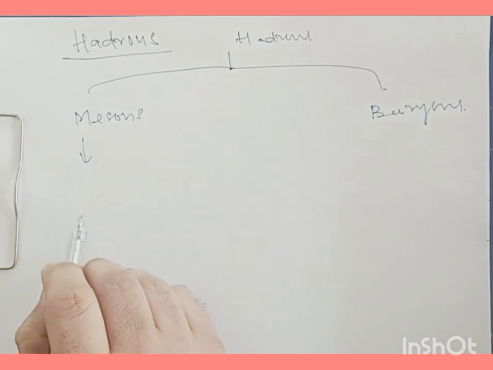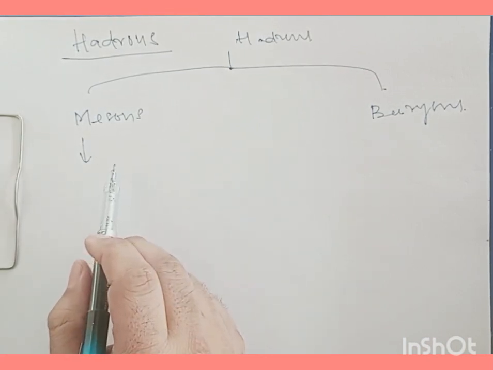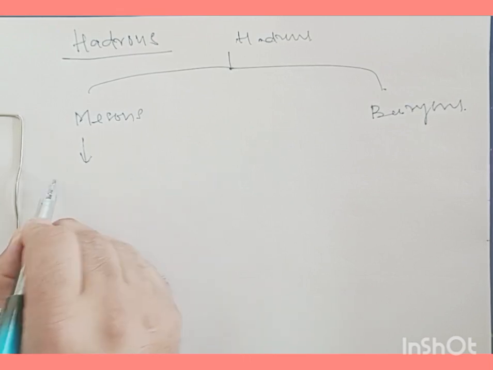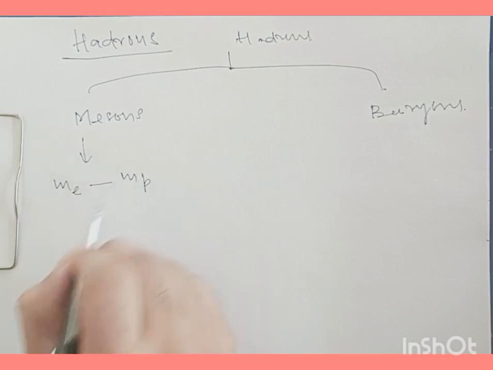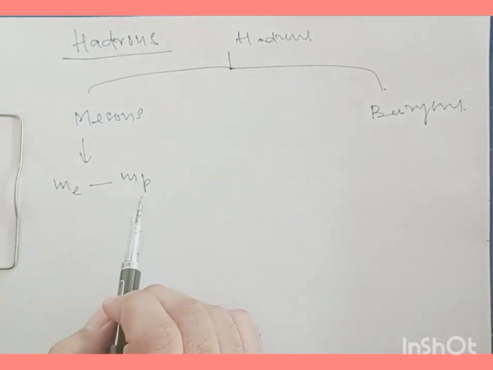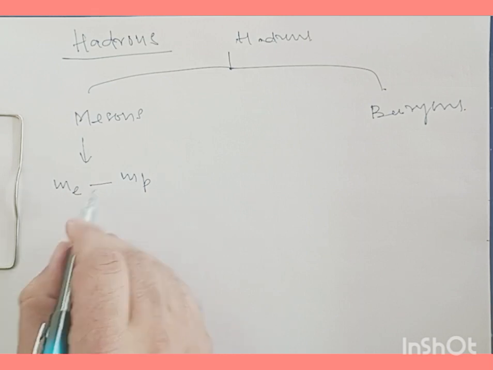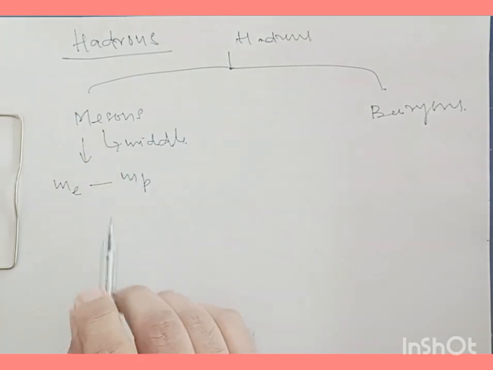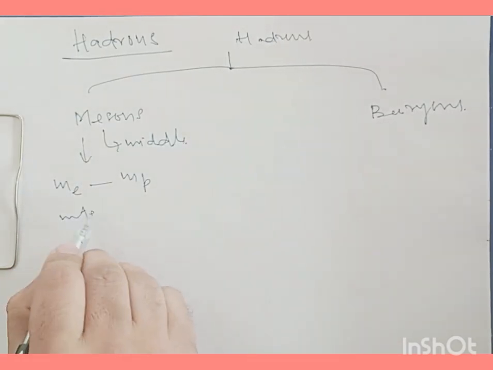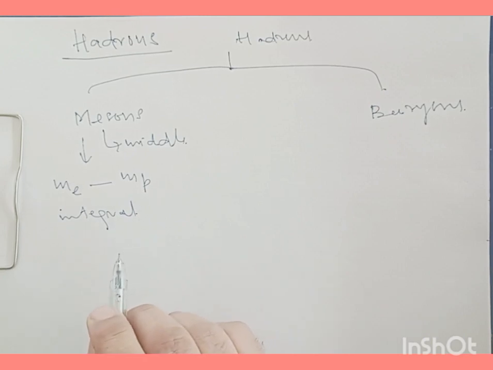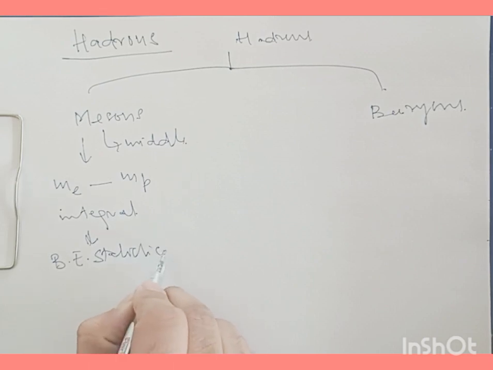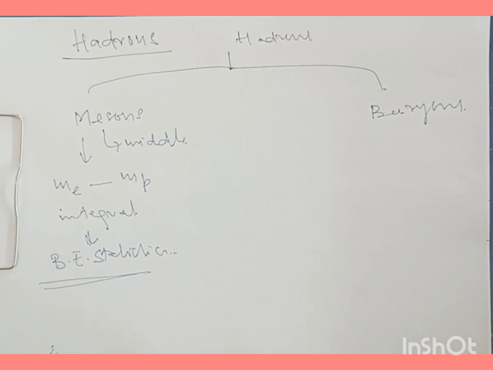Now, mesons are elementary particles whose masses lie between the mass of an electron and the mass of a proton. This is the reason they are called mesons, as the literal meaning of meson is middle. They have zero or integral spin, and they obey Bose-Einstein statistics. That's why we can also call them bosons. These mesons can act as bosons.